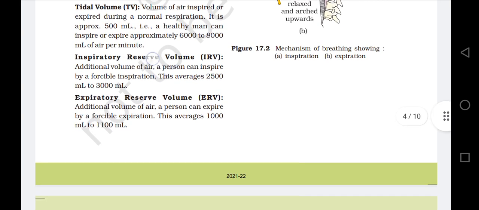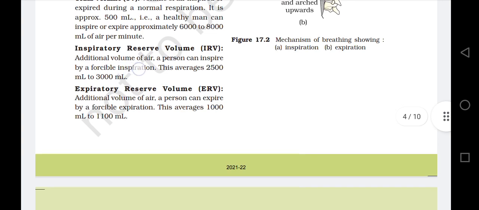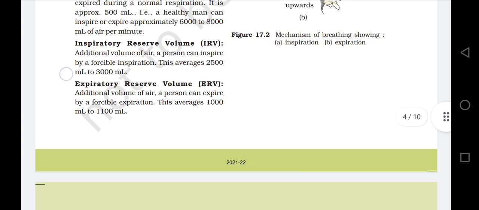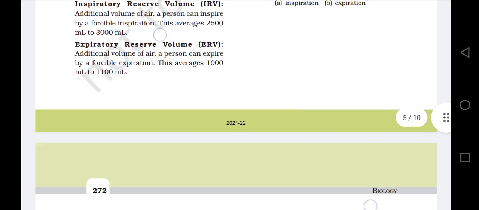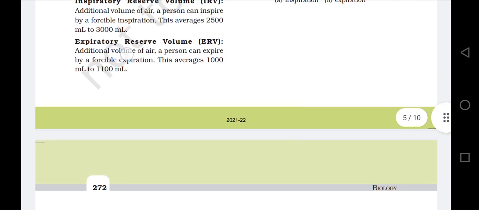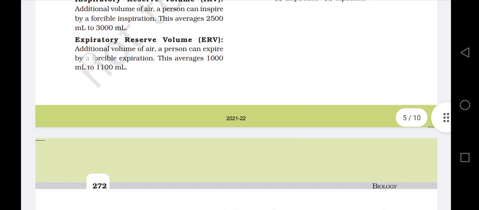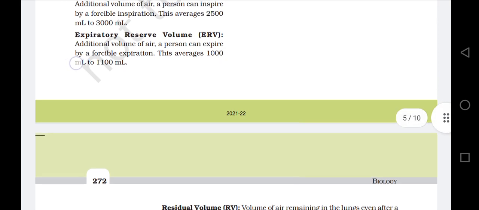Inspiratory reserve volume, IRV: additional volume of air a person can inspire by a forcible inspiration. This averages 2,500 ml to 3,000 ml. Expiratory reserve volume, ERV: additional volume of air a person can expire by a forcible expiration. This averages 1,000 ml to 1,100 ml.